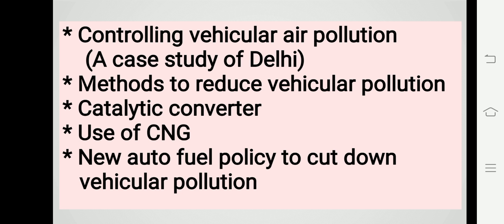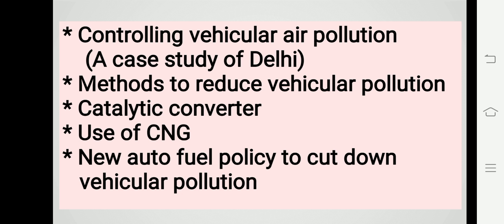Catalytic converters having expensive metals like platinum, palladium, and rhodium as the catalyst are fitted into automobiles for reducing emission of poisonous gases.